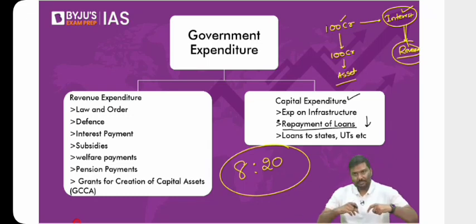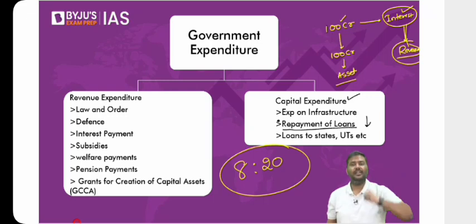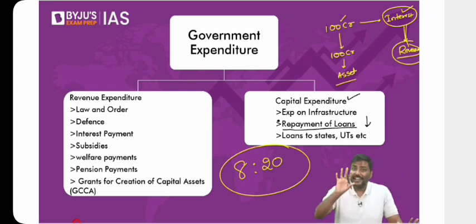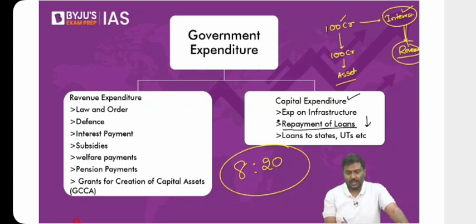But to address this anomaly, one more type of deficit has been introduced. That is effective revenue deficit, ERD. Follow this calculation, do not learn it by heart. Imagine this is how revenue deficit is calculated: revenue deficit is equal to revenue expenditure of 200 crore rupees minus revenue receipts of 150 crore rupees.